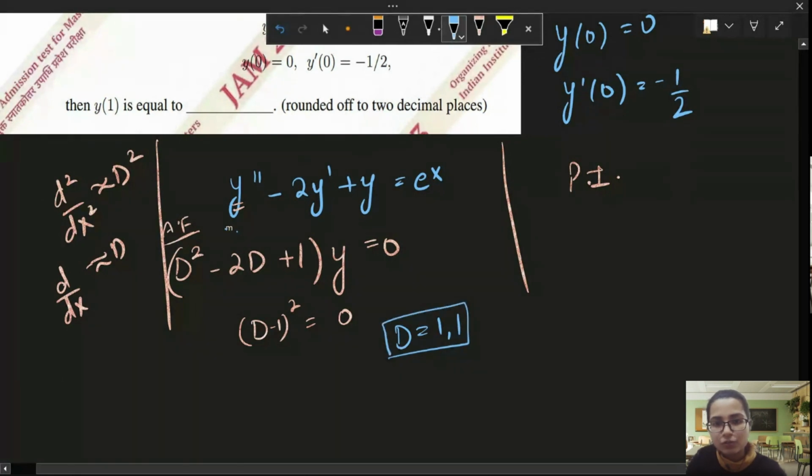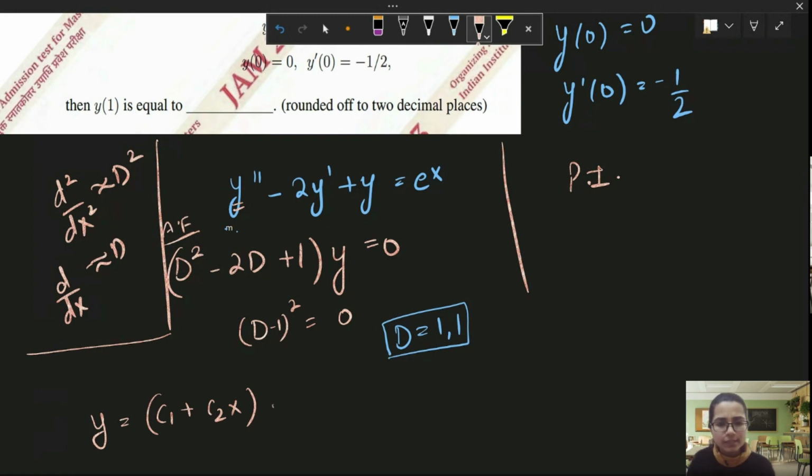So for these repeated values, what kind of solution do we see? Y is equal to C1 plus C2 into x, where C1 and C2 are arbitrary constants, e raised to power x. So this is our solution. But this solution is incomplete until we talk about the particular integral, because this was a non-homogeneous one.